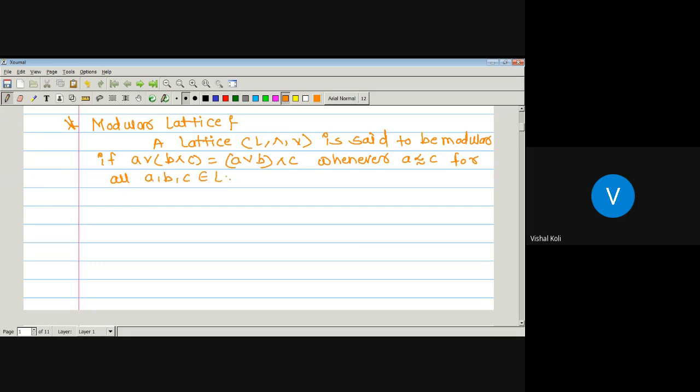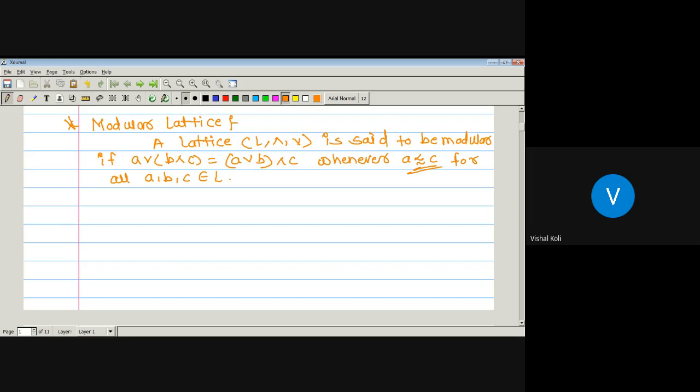Okay. So what is a modular lattice? Any lattice L is said to be a modular lattice if A join B meet C is nothing but join of A and B with meet C whenever A precedes C. That is, first we have to take A precedes C and check whether A join meet of B and C is equal to join of A and B with meet of C. If it is true for any A, B, C belonging to L, then the corresponding lattice is said to be a modular lattice.